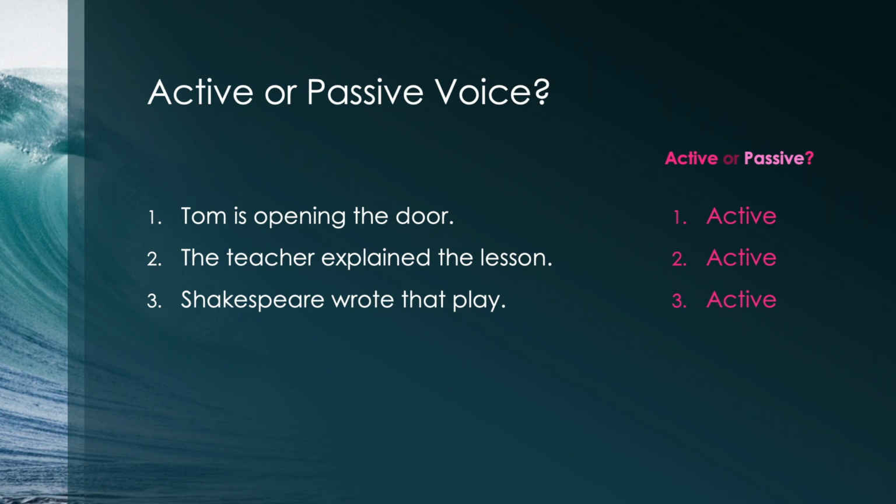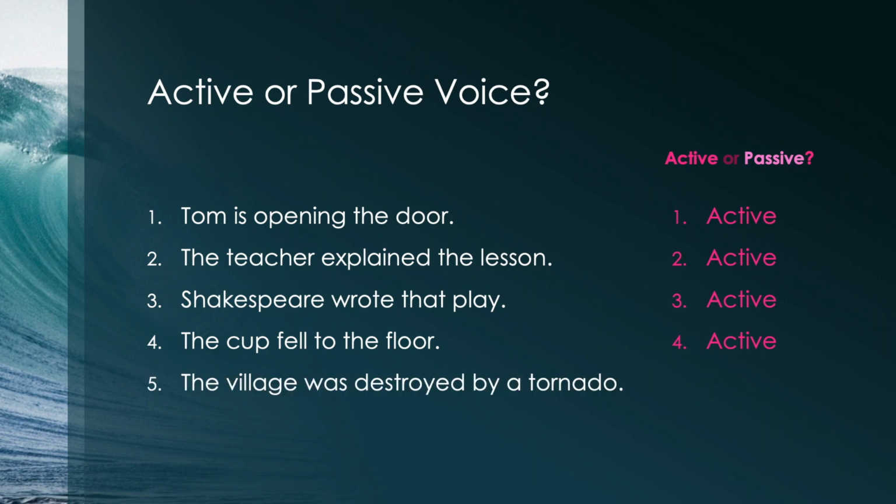Number 4, the cup fell to the floor. Do you know this one? Guess what? It's also active. And number 5, the village was destroyed by a tornado. What do you think? What's the subject? It's village. Did the village destroy anything? No, the tornado destroyed the village. So this one is in the passive because the subject, village, didn't do the action.